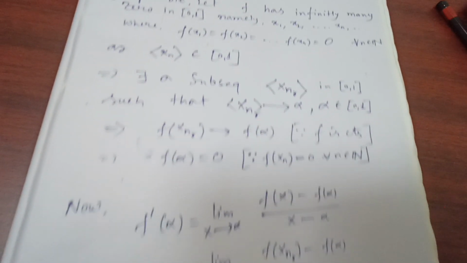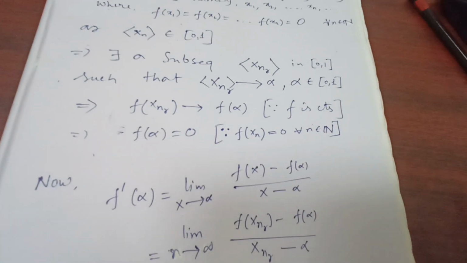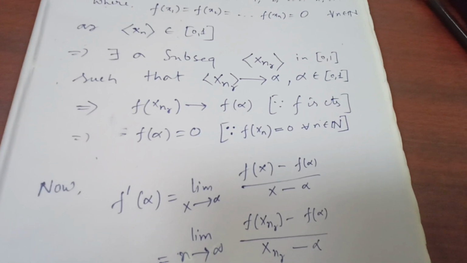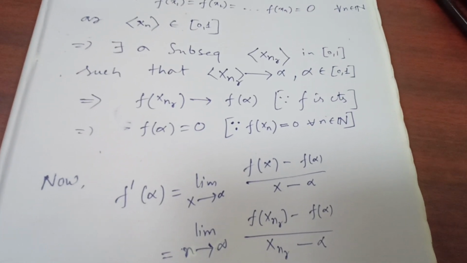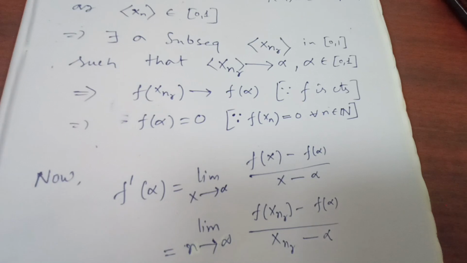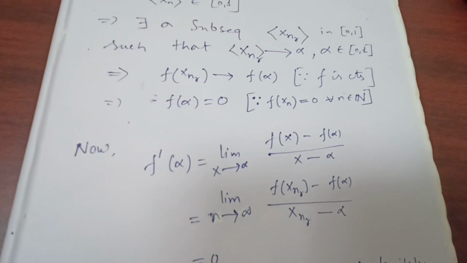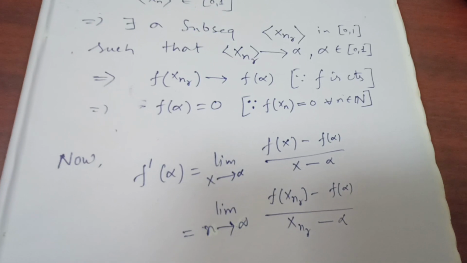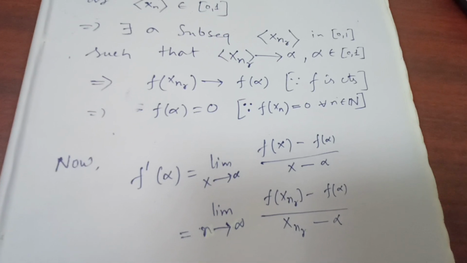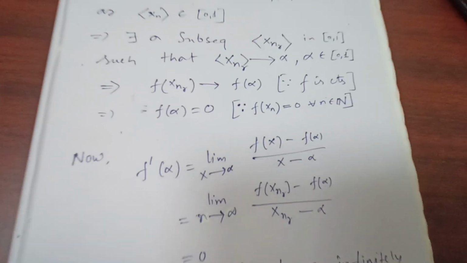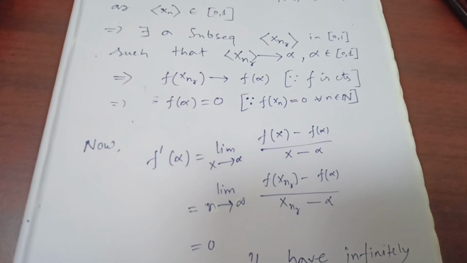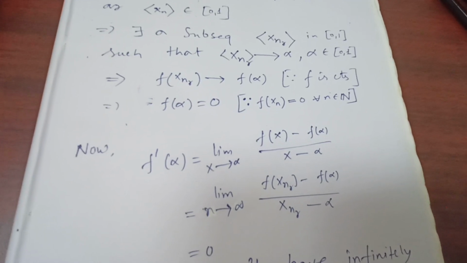Now, what is f'(alpha)? Now, f'(alpha) is basically the limit as x approaches alpha of (f(x) - f(alpha)) divided by (x - alpha). Here we will apply the sequential definition of derivative, where I'll put the sequence x_nr in place of x, and let n approach infinity, which gives 0. So f'(alpha) is 0.